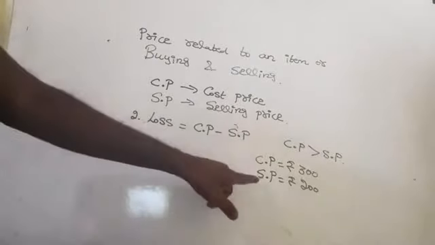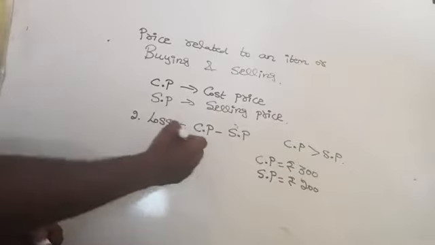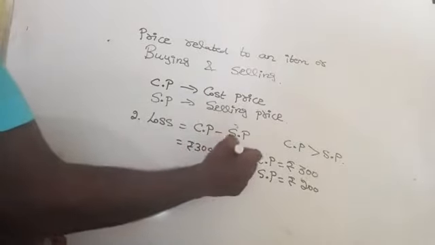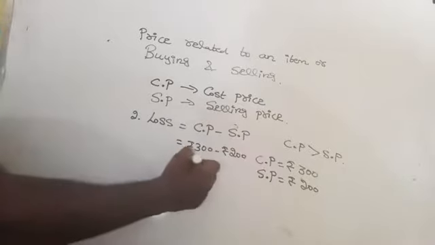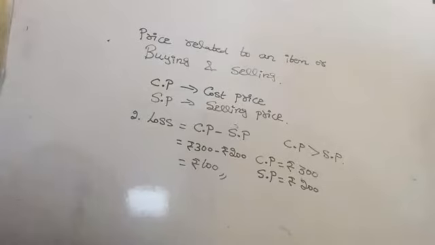Cost price is greater than the selling price. So what is the cost price here? Rupees 300. And the selling price is rupees 200. So it is rupees 100 loss for you. How much loss for you? Rupees 100. Are you getting here? So this is the second formula.